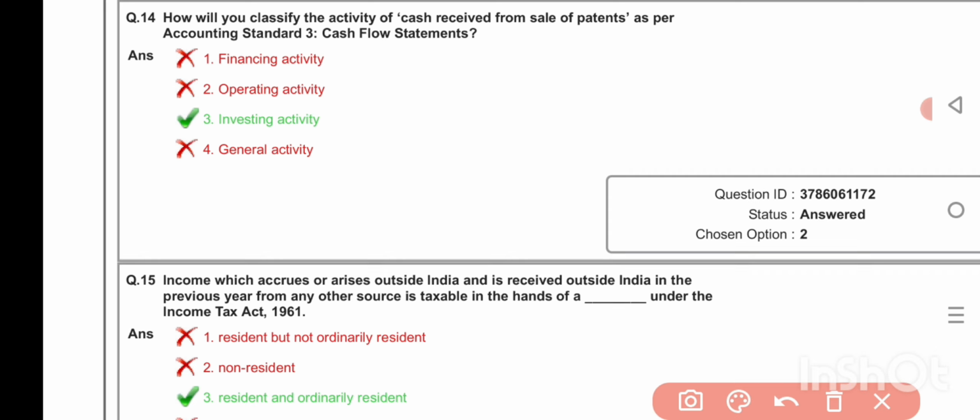How will you classify the activity of cash received from sale of patents as per Accounting Standard 3? Cash flow statement. Investing activities.